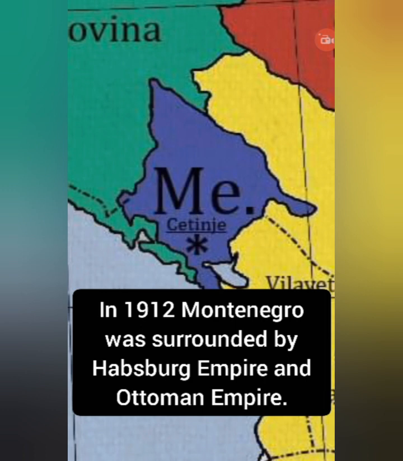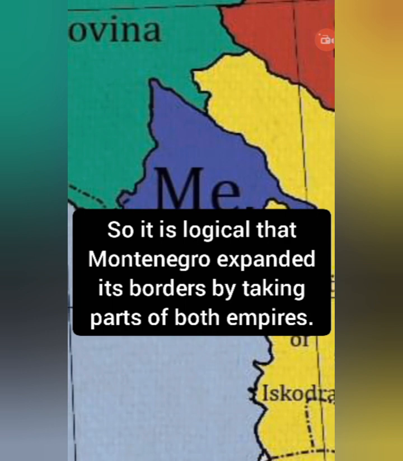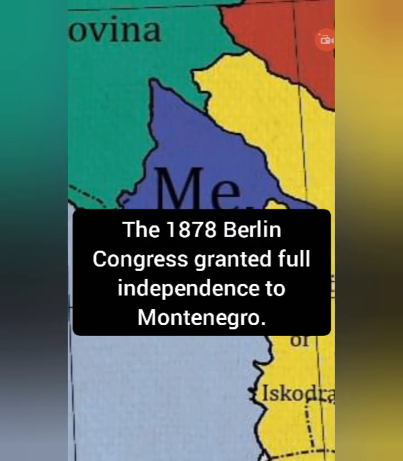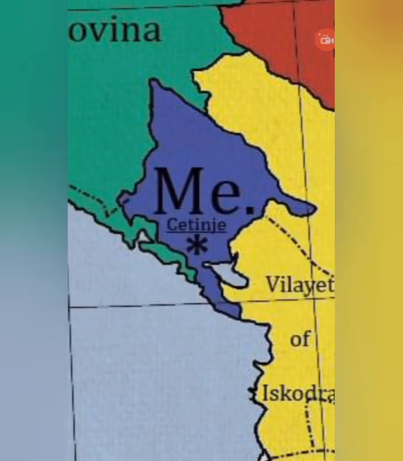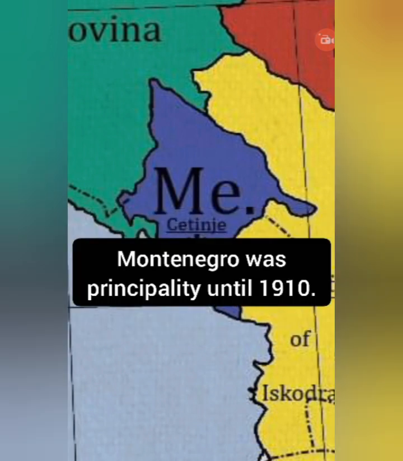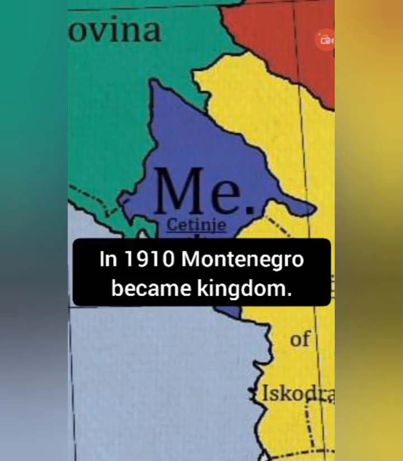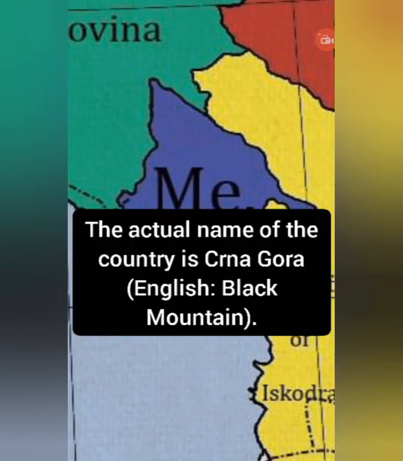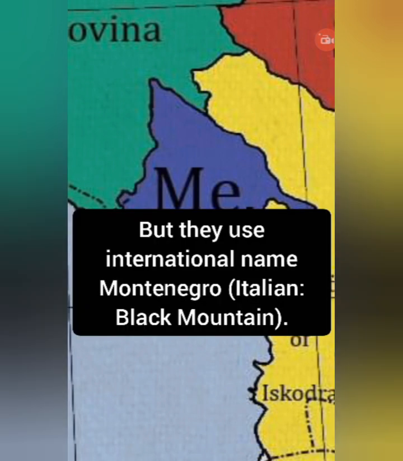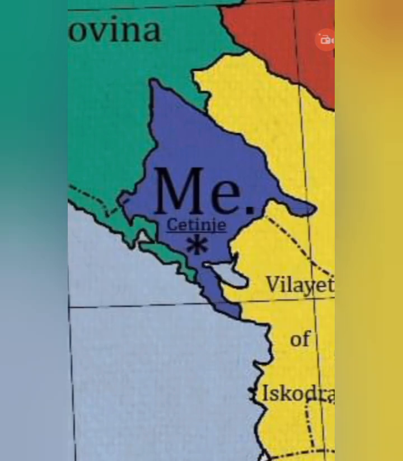In 1912, Montenegro was surrounded by the Habsburg Empire and the Ottoman Empire. So it is logical that Montenegro expanded its borders by taking parts of both empires. The 1878 Berlin Congress granted full independence to Montenegro. Montenegro was a principality until 1910. In 1910, Montenegro became a kingdom. The actual name of the country is Crna Gora, English for Black Mountain. But they use the international name Montenegro, Italian for Black Mountain.